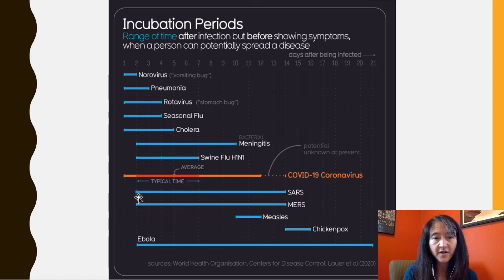We can see that for the original SARS, it was potentially a very long period of time in which you would be spreading the disease. And this is where we're seeing the average for COVID-19. So one of the questions that I had is, our ski team has been told that we need to be in quarantine for 14 days. And so you can start to see why that number might have been chosen. These are the days after being infected, before showing symptoms, when a person can potentially spread the disease.